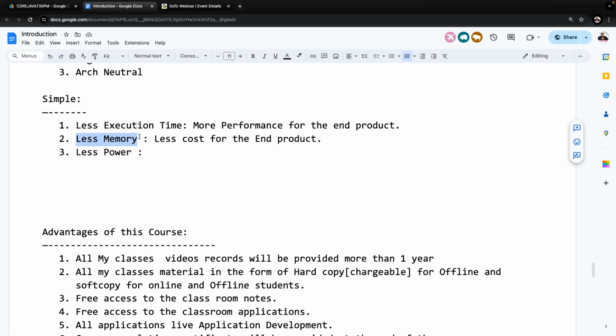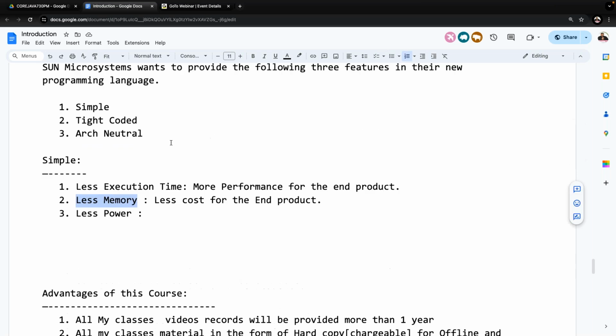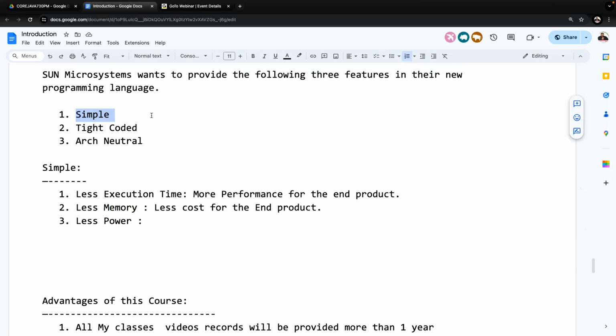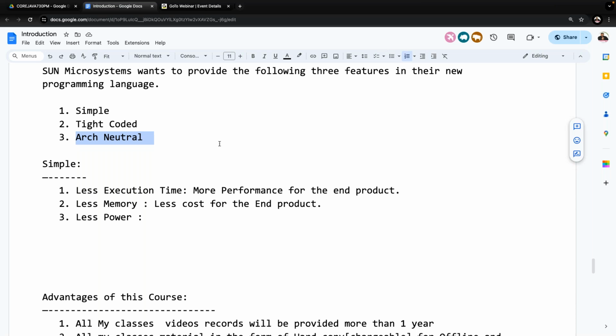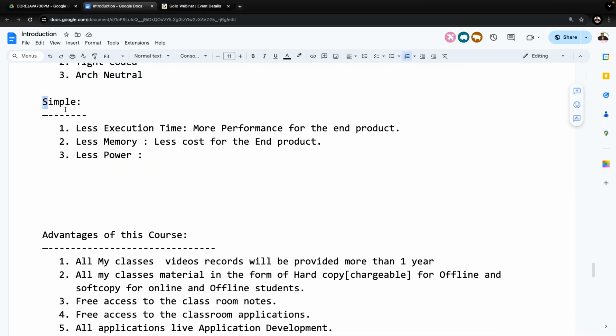Now, first of all, tell me: what three features does Sun Microsystems want to see in their new programming language? Simple programming language, tight coded, architectural neutral. To make a programming language simple, Sun Microsystems has given three factors. What are the three factors? Less execution time, less memory, less power consumption. Do all of you get my point or not?